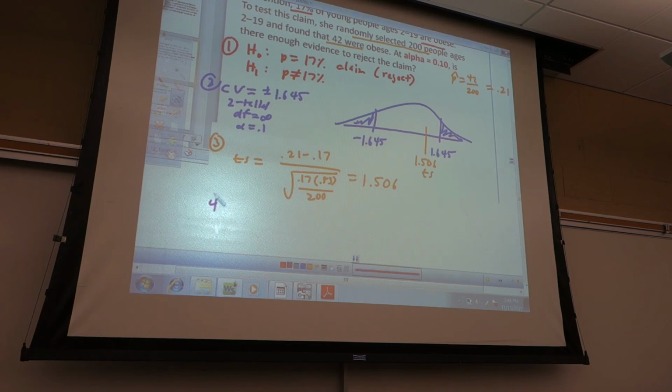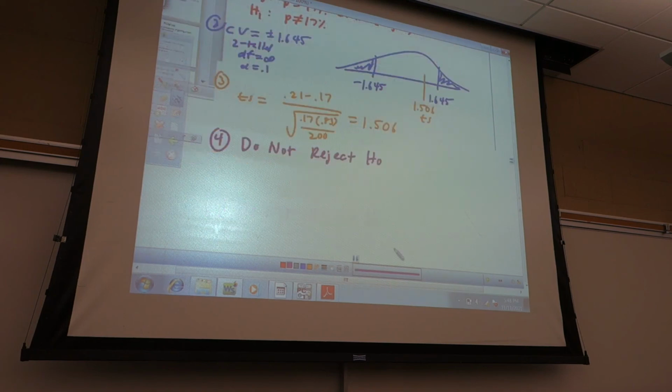So then step 4, is this the rejection region or not? No. Not. So do not reject. Reject what? H naught. Don't forget the H naught. You'll lose half a point on all those problems if you don't put the H naught in there.